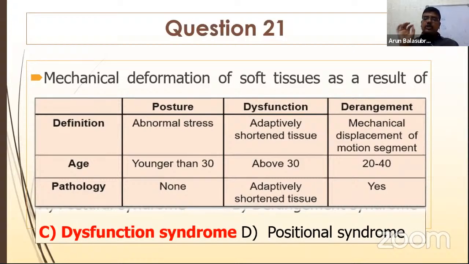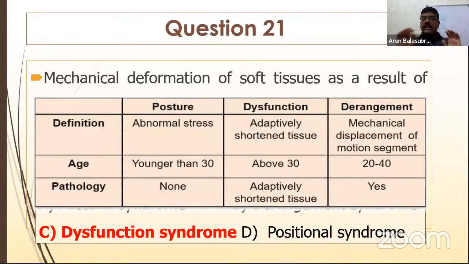Dysfunction is where the person mostly comes above 30 years. There is an adaptive shortening of the structure because of prolonged forward flexion. There's tightness in the upper cervical spine or the upper cervical extensors. When you do chin tucking, the patient says, "Sir, pain is there." This pain occurs because you are stretching the tissues. So adaptive shortening is a dysfunction. But still, adaptive shortening and postural dysfunctions are not a big problem. When you do exercises and start retraining the muscles, the patient will become all right.